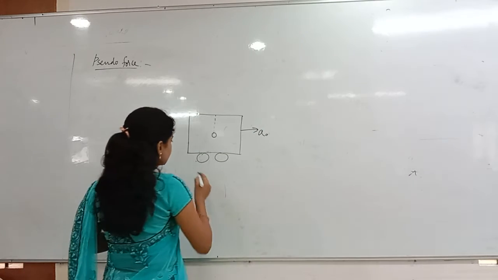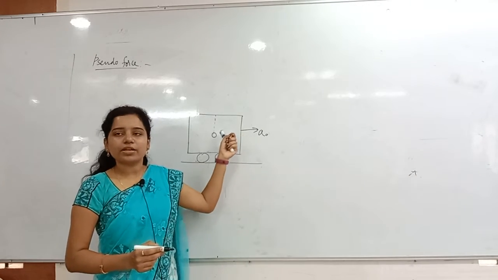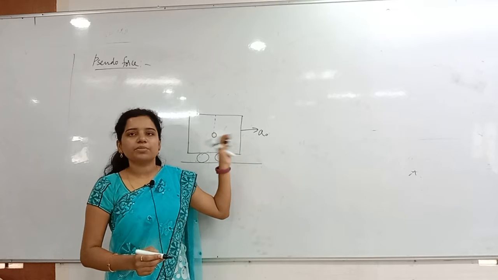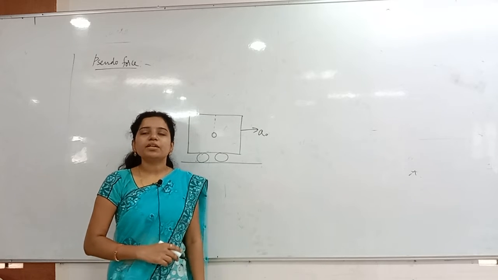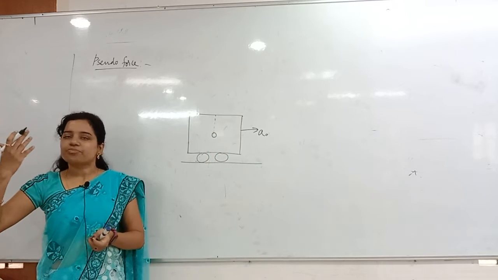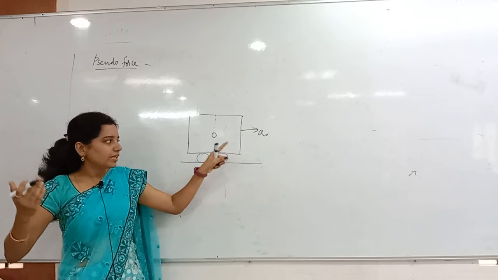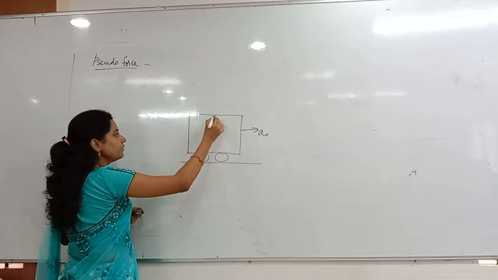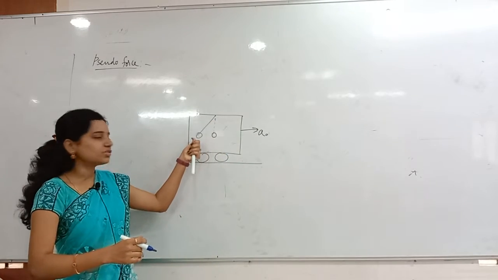See that? They are saying that a car is moving on a horizontal road, and a pendulum is hanging from the ceiling inside the car. Whenever the car is accelerating, the pendulum will be in equilibrium, nothing but the same position, otherwise it will move backwards. Before it was in equilibrium vertically. Whenever it is accelerating, it will come backwards and then stop there. Whenever I am accelerating constantly with the same acceleration, it will keep backwards only.